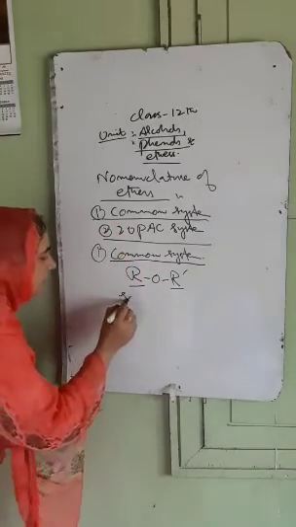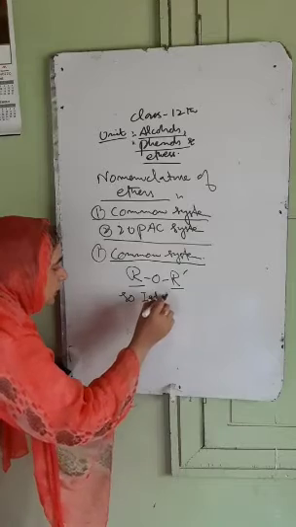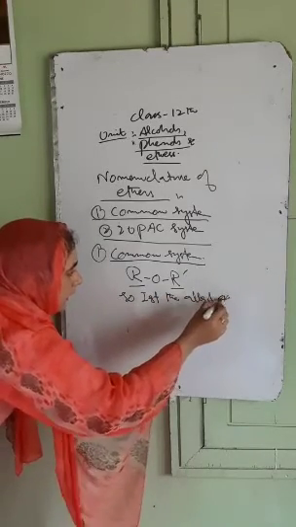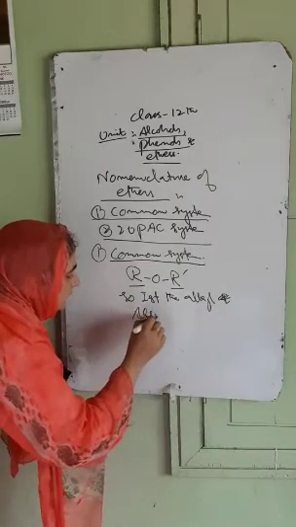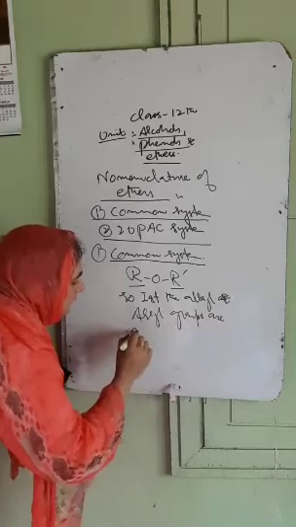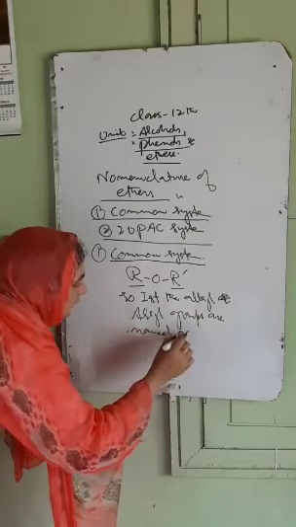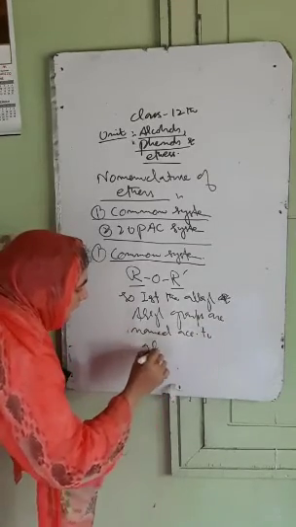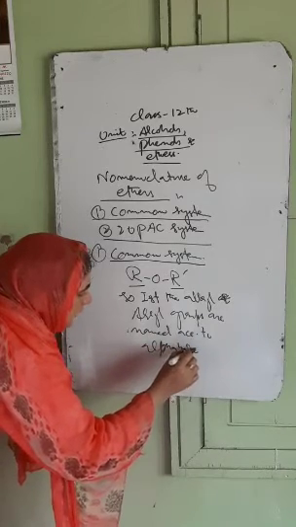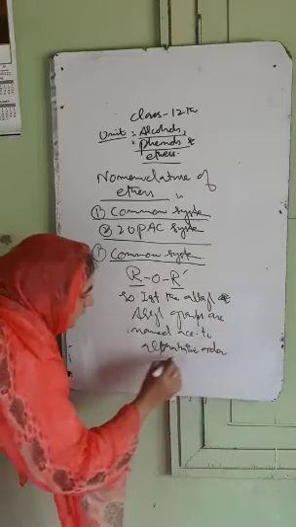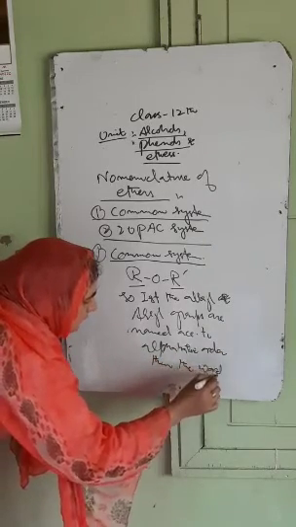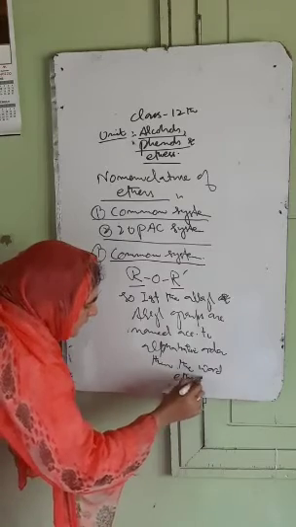So first the alkyl and aryl groups are named according to alphabetic order. Then the word ether is added.